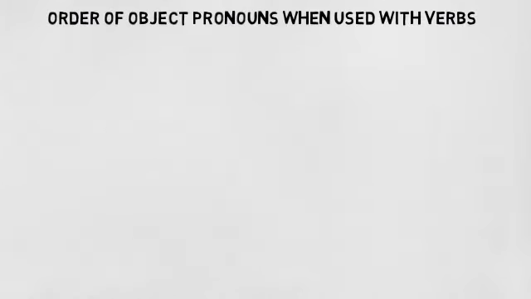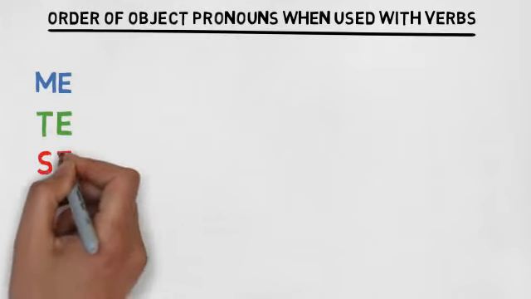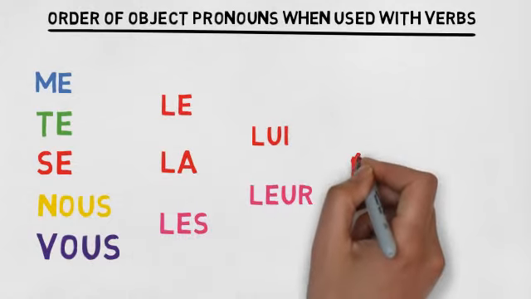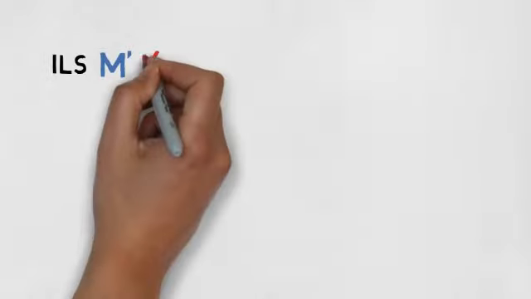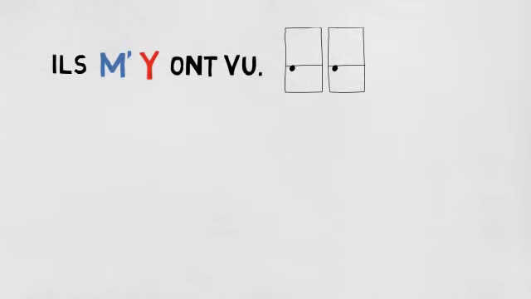Another thing to consider is what happens when more than one pronoun is used together. Apart from in the positive command where they follow the verb, they come in the order below. Also, you never use more than two pronouns together. For example, il m'y en veut. After the positive command, where the pronouns are attached by hyphens to the end of the verb, the order of the pronouns is the same, except that moi and toi replace me and te and come last, though not in the combinations with en, such as m'en or t'en.